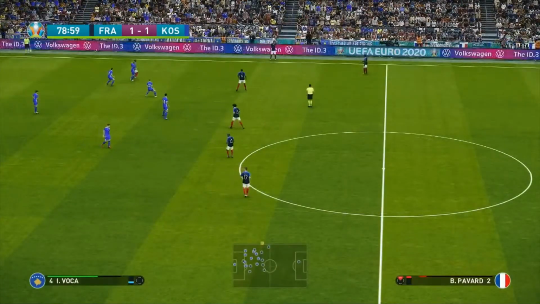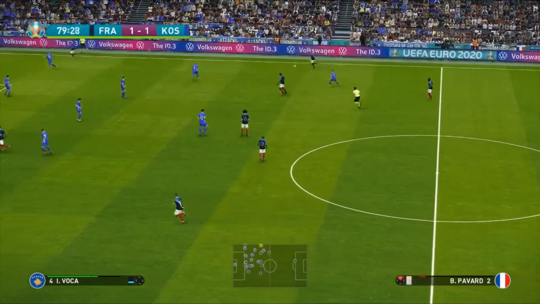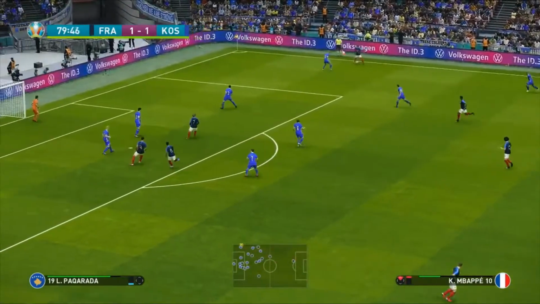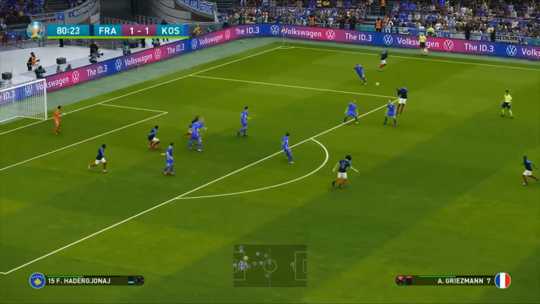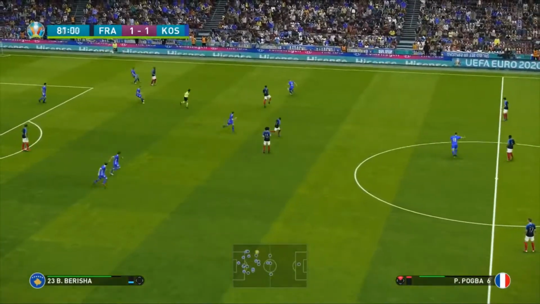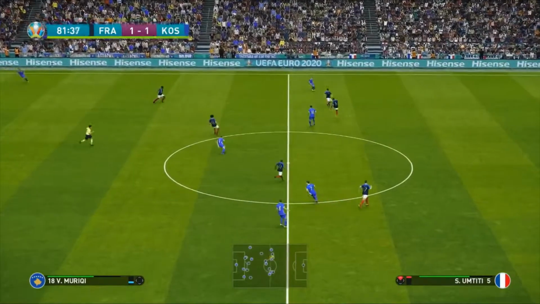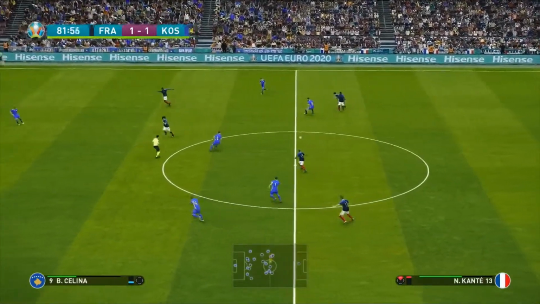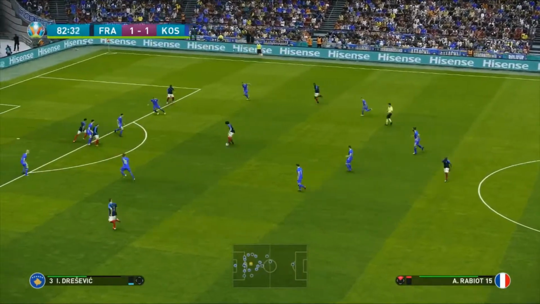The tensions are rising in this game. My word. Mbappe tries to get it for Varane, who's now acting as a makeshift striker. He's lofted in there, but the goalkeeper saves it, and they've thrown it out quickly here. They're just going to take their time. Drasovic, who's it long for Mariki. Pavard. Now it's Kante. Into Paul Pogba. In for Rabiot. Now it's Griezmann.